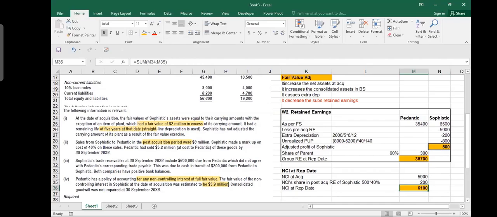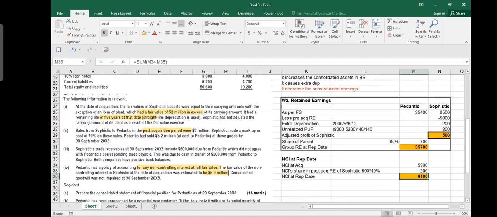So now you know what your NCI is. Actually, if you see your notes, we are done with note 1, note 2, and note 4. Let's see note 3, what does it say? It says that Sophistic's trade receivables at 30th September include 600,000 due from Pedantic. Now you should remember that intra-group receivables are eliminated because there is a receivable for one party and a payable for the other party.